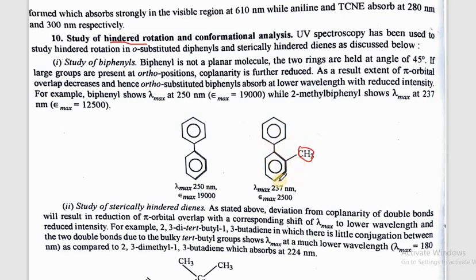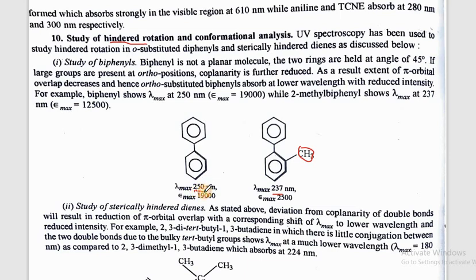shorter wavelength, that is, it is around 237. But in this, where there is no steric hindrance due to bulky groups, it is at longer wavelength and it is 250 nanometer.